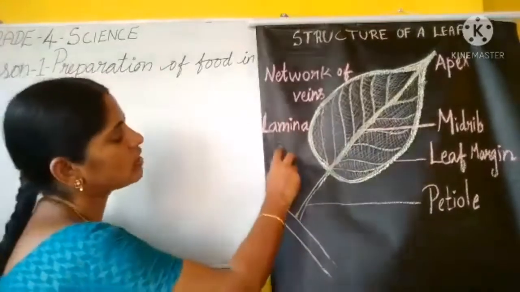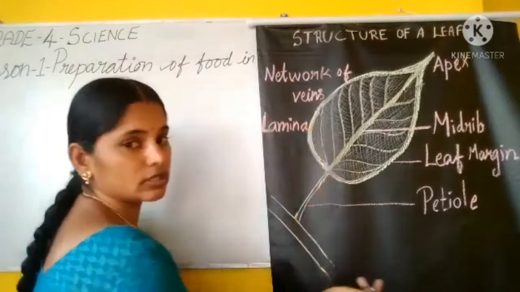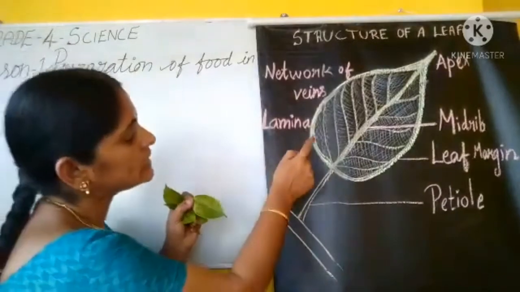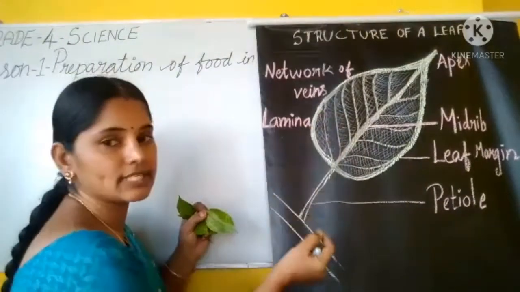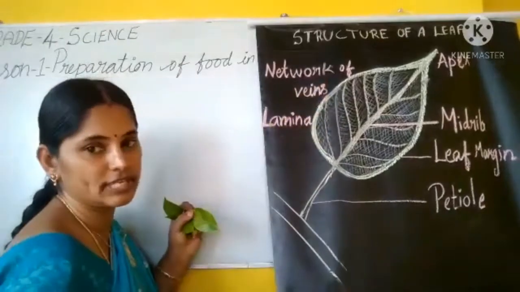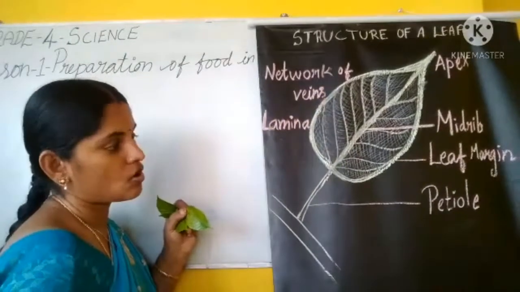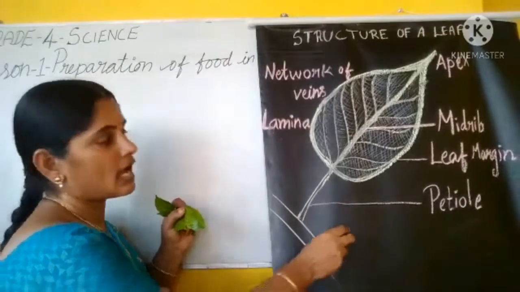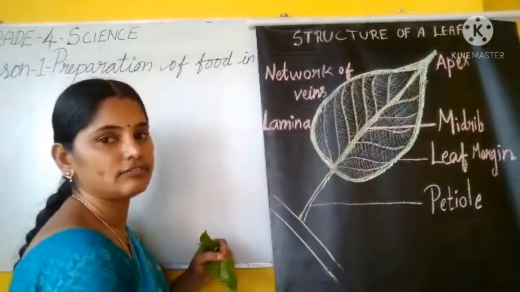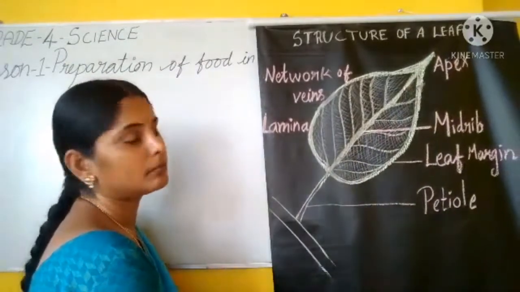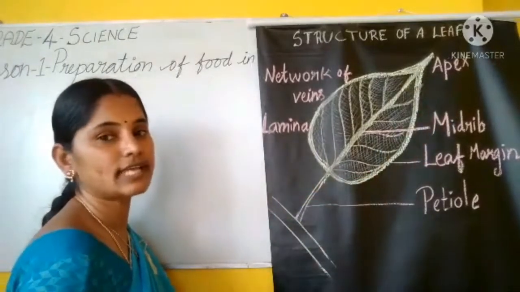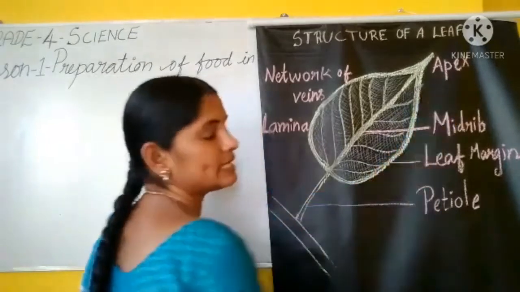In a closer view, you can see the network of veins. And at the tip of the leaf, we call it the apex.